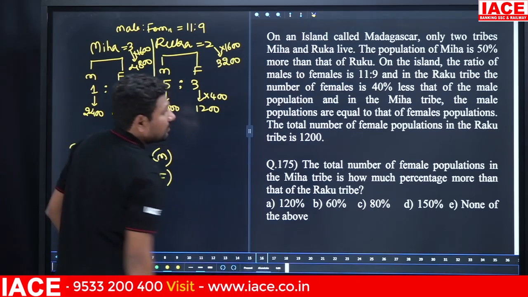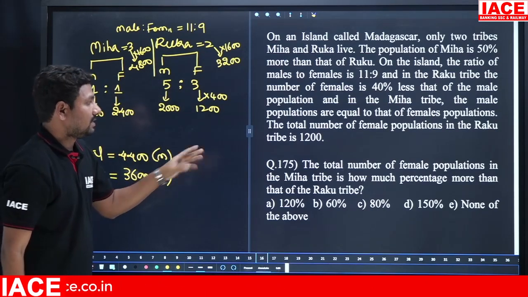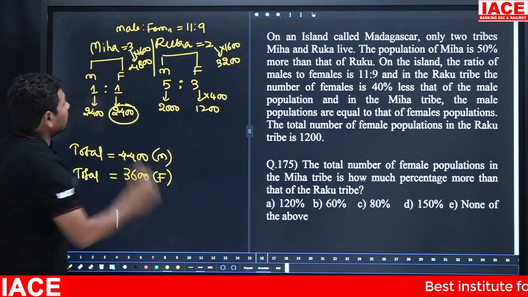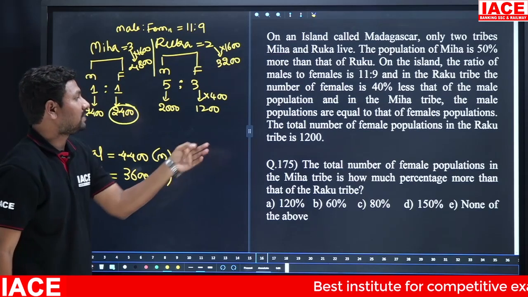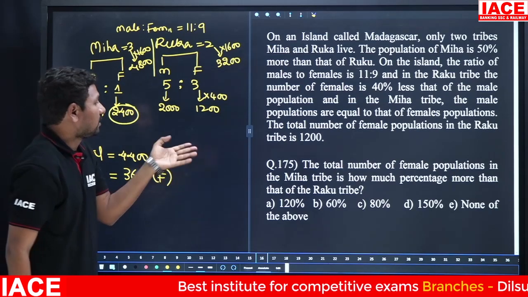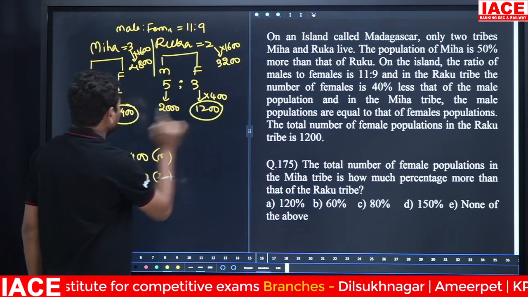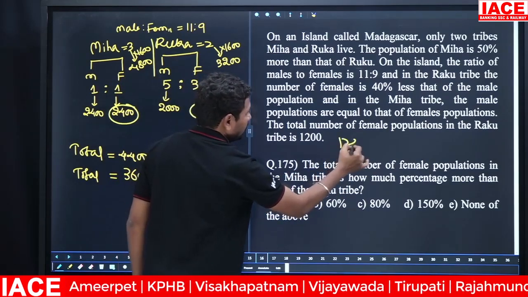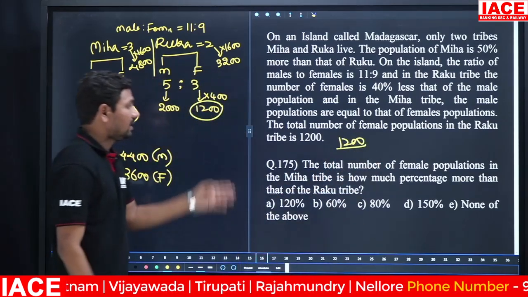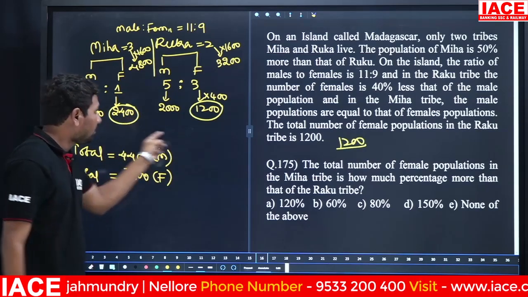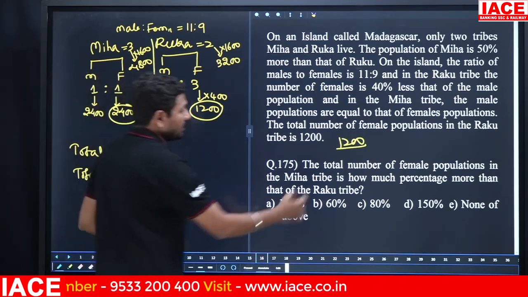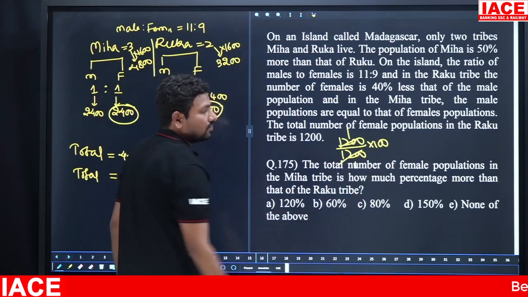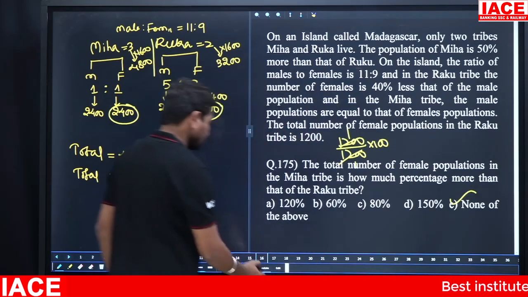Next, the total number of female population in the Miha tribe is 2400. How much percentage more is it than that of the Raku tribe? The Raku tribe is 1200. The difference between 2400 and 1200 is 1200. Number-wise it is 1200 more, and comparing to 1200, we multiply by 100 for percentage. 1200 over 1200 is equal to 100%. Option: none of the above.